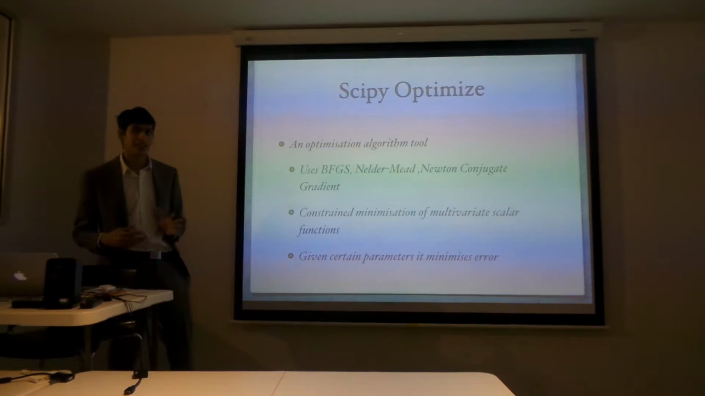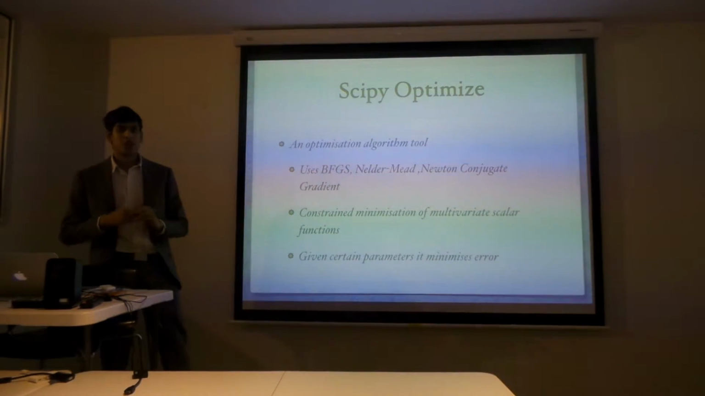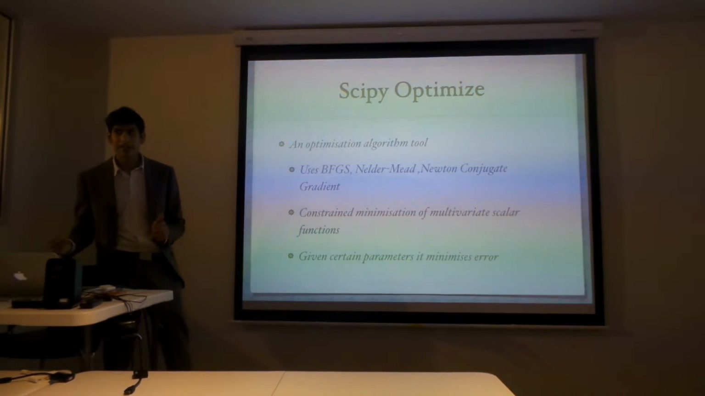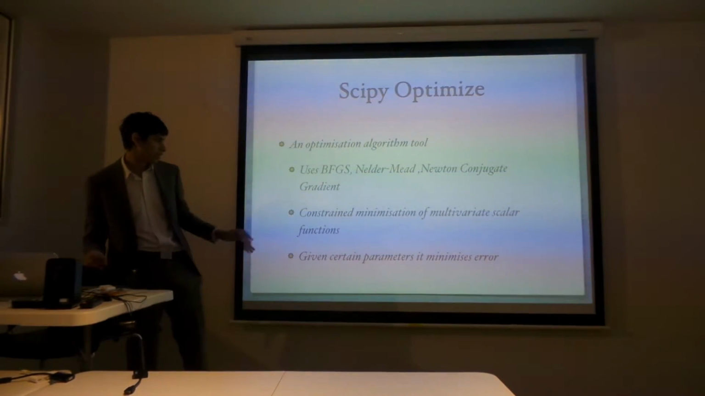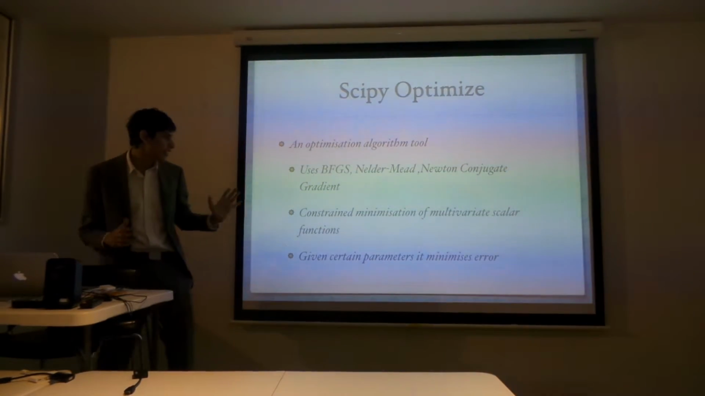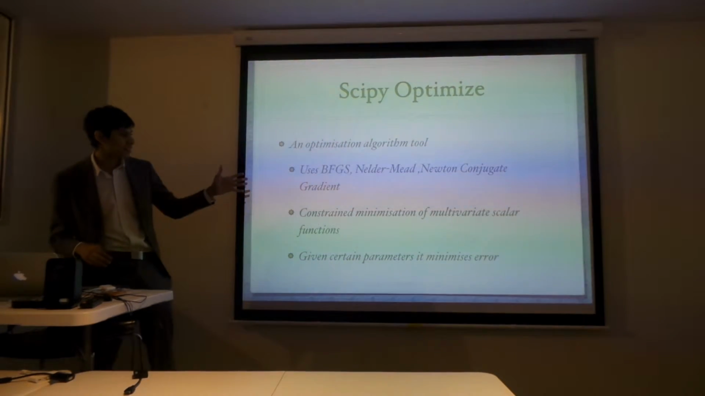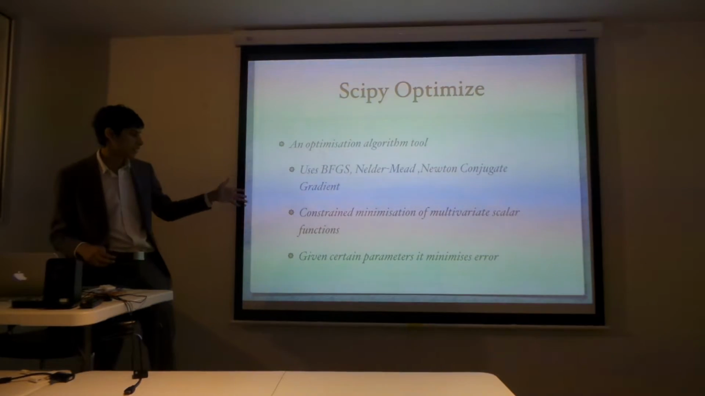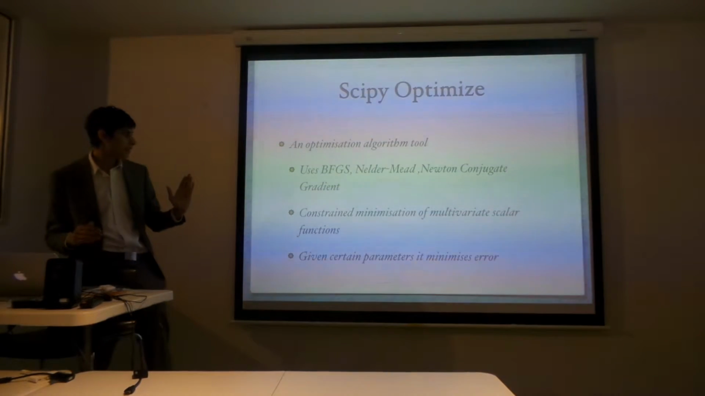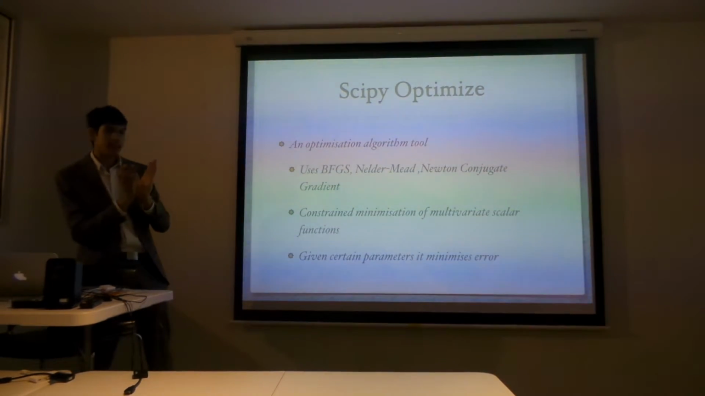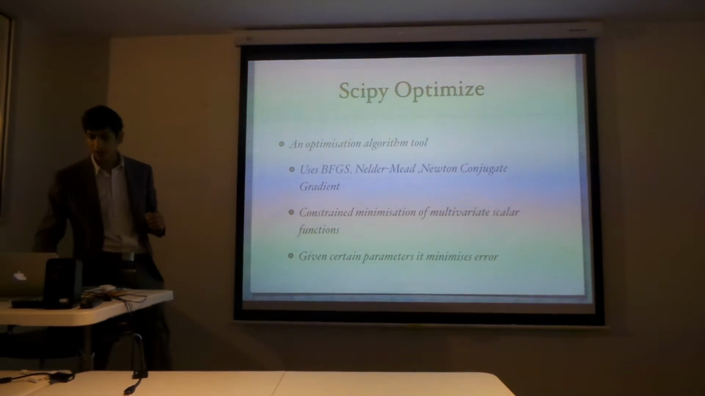A SciPy optimization function is an optimization function tool that uses a bunch of different algorithms. So these are some of the algorithms it uses. What it does is it minimizes the mean squared error by constrained minimization of a multivariate scalar function. So basically what it does in my case is that it gets the mean squared error and it tries to find a function that will reduce it. So I'll go into that more.